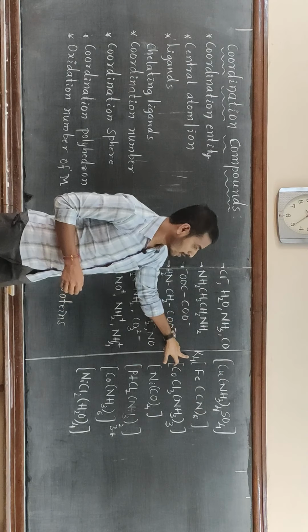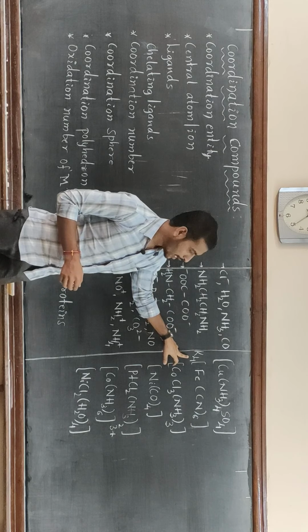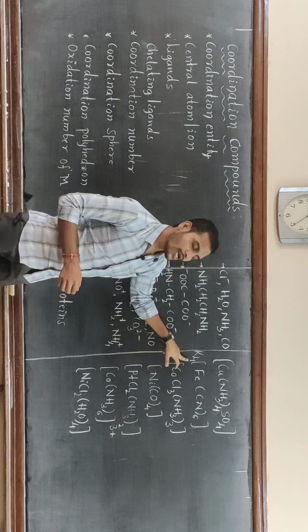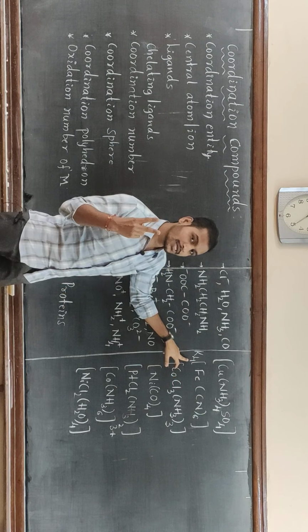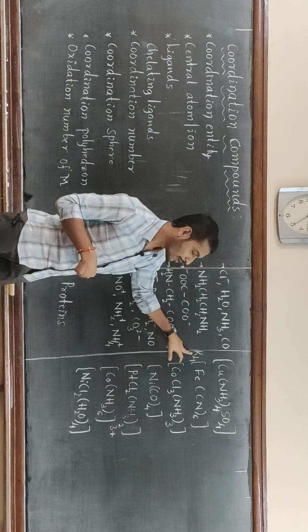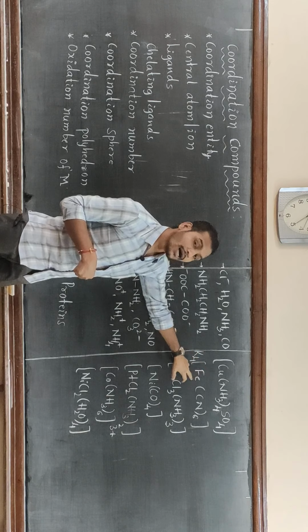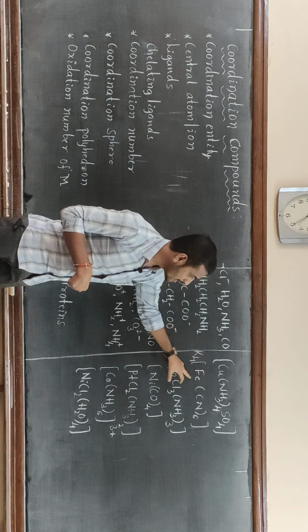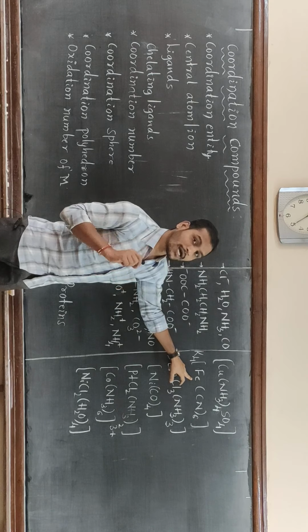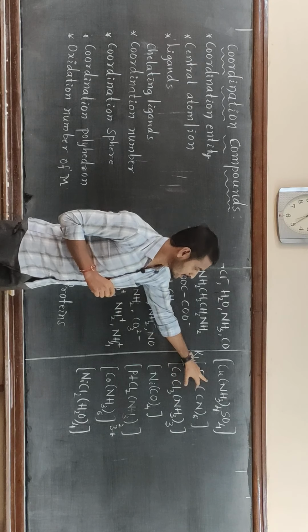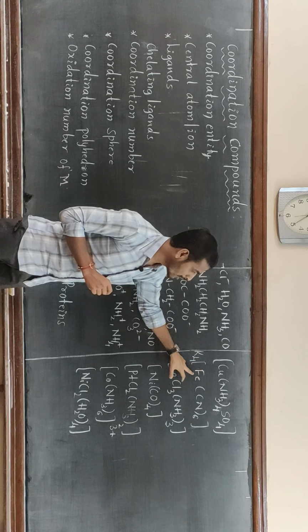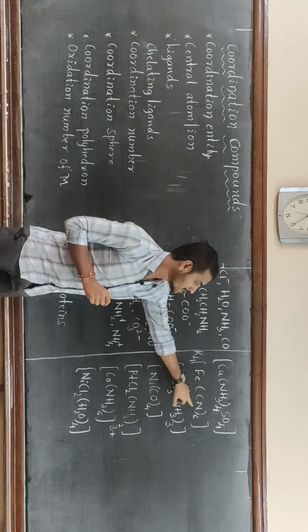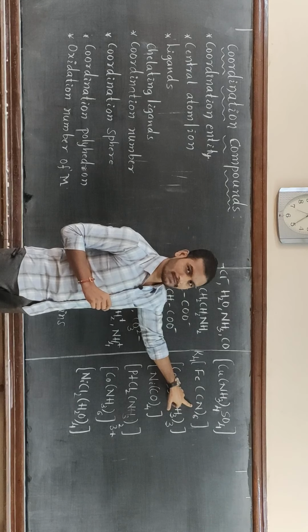Okay, now go for potassium ferrocyanide. In this potassium ferrocyanide, we have 2 metal atoms or ions, for example potassium and iron. Out of these two, iron is the central metal atom or ion, because it is surrounded by the 6 cyanide ions.